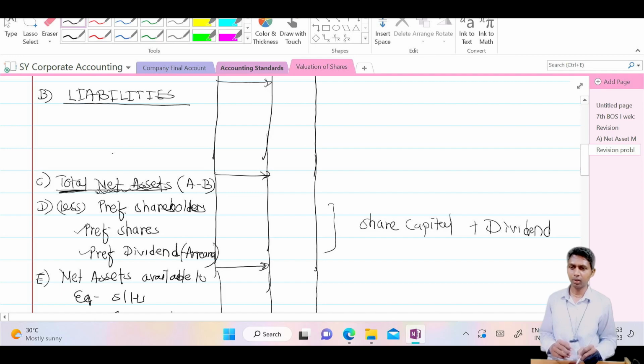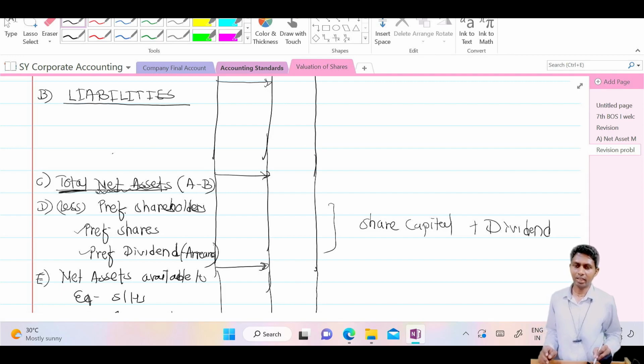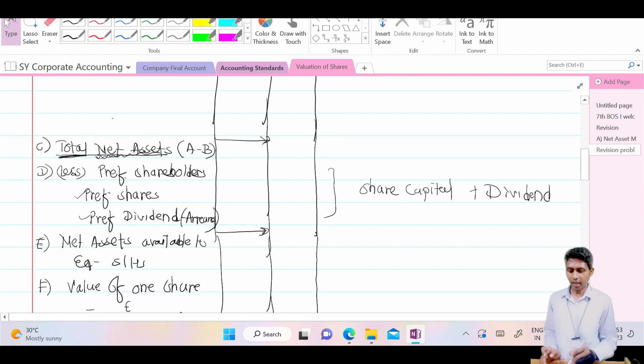write that in outer. While checking the assignments, while analyzing why students got the wrong answer here, I found that students have deducted the dividend from preference share capital, let's see, that is 1 lakh. Don't deduct dividend from this capital. Instead, you should take the total and you should write that in outer. Understood?